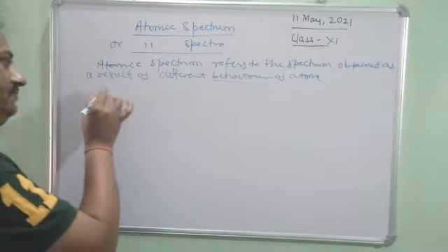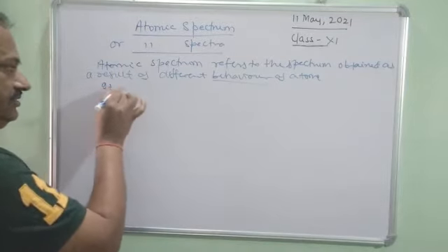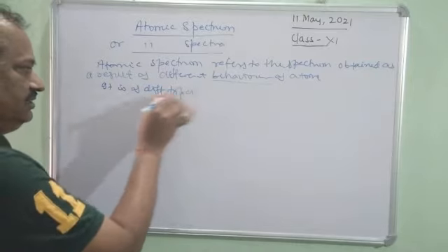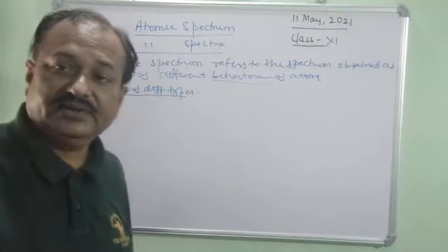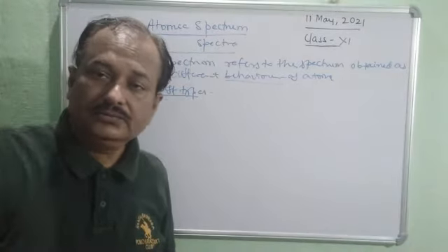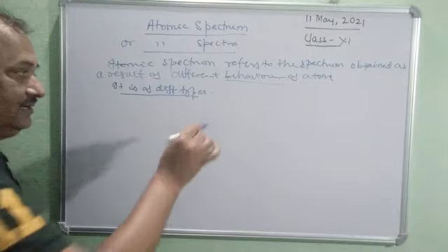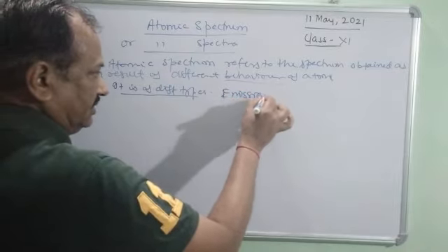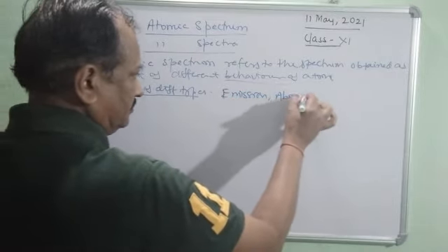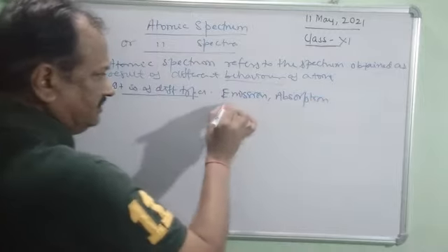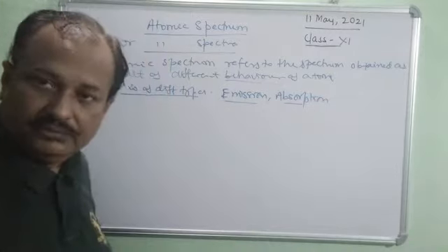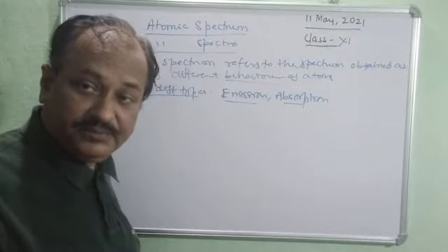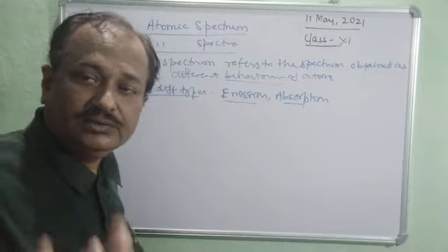It is of different types. It can be emission, absorption. Then about the line spectrum also. Line spectrum, the lines are there, and so are different points.